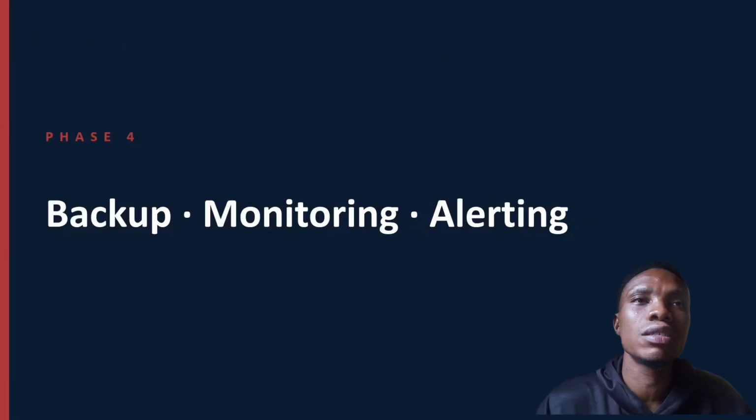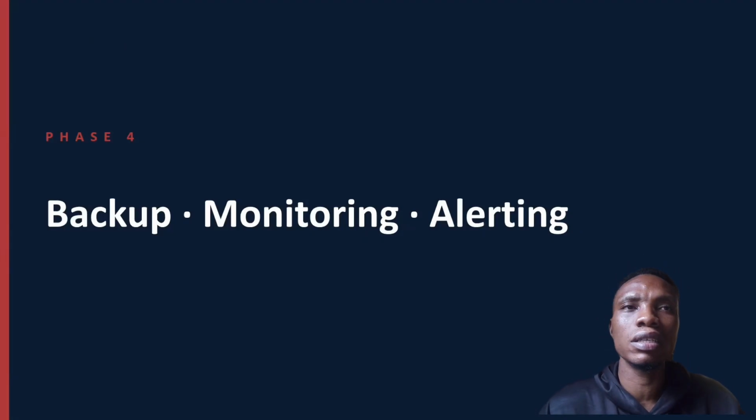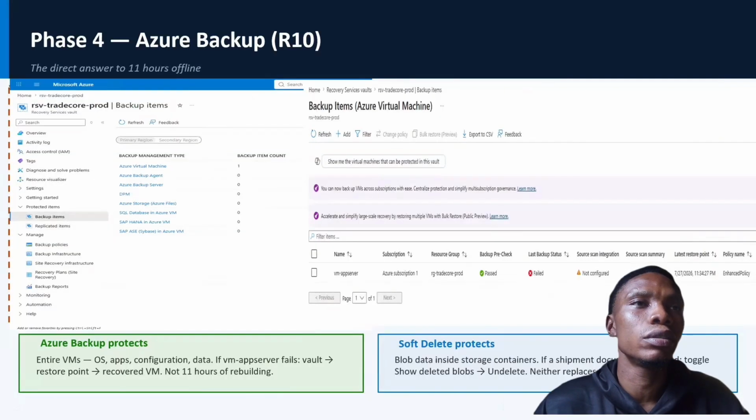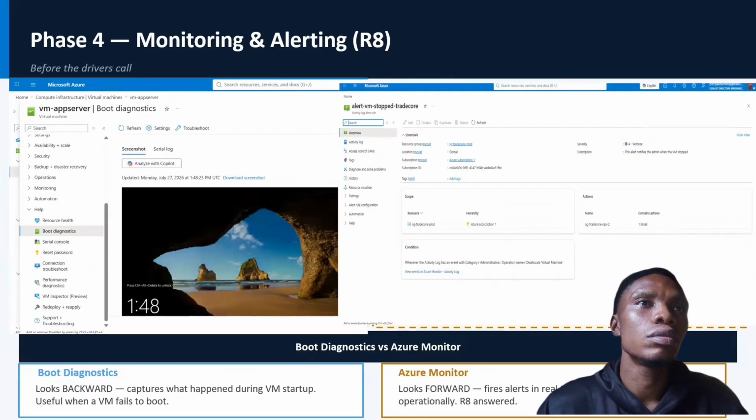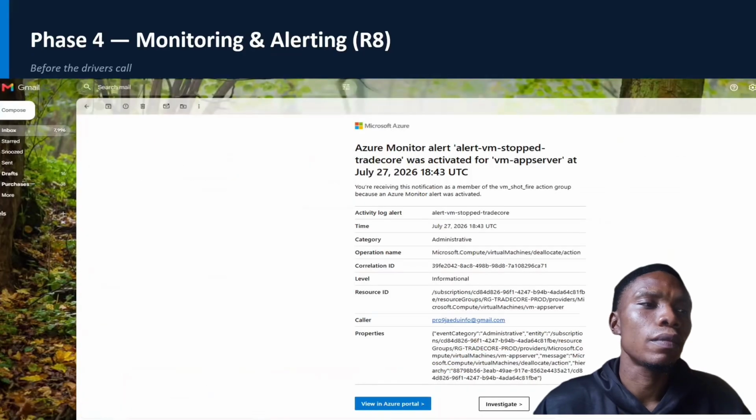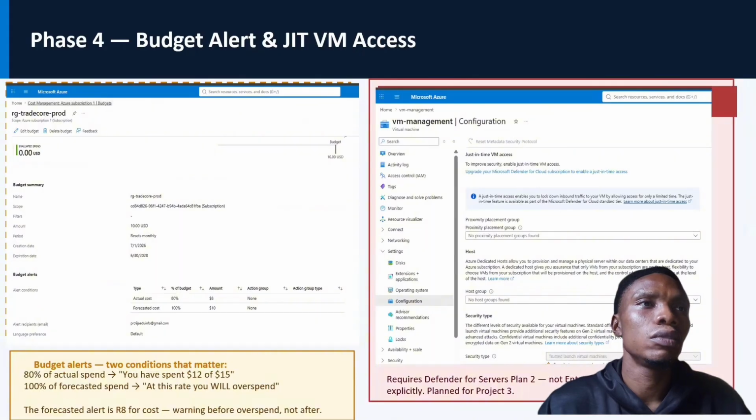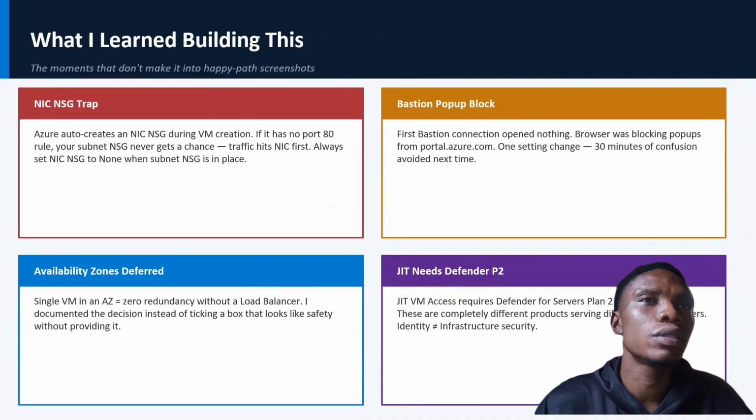The last phase is backup, monitoring, and alerts. Like I said, the application needs to be backed up in case there's a system failure or it crashes. You can easily back up your file and easily recover the application. So this is Azure Backup. It was created, and a snapshot was created already. The alert was also received when a server went down. It was alerted through mail. And a budget too for future projected expenses.